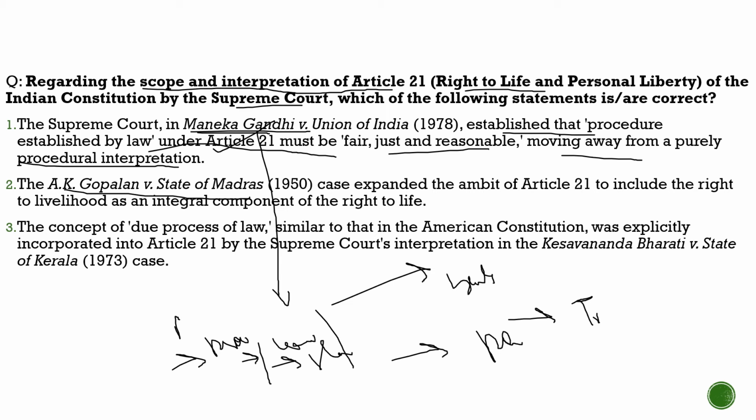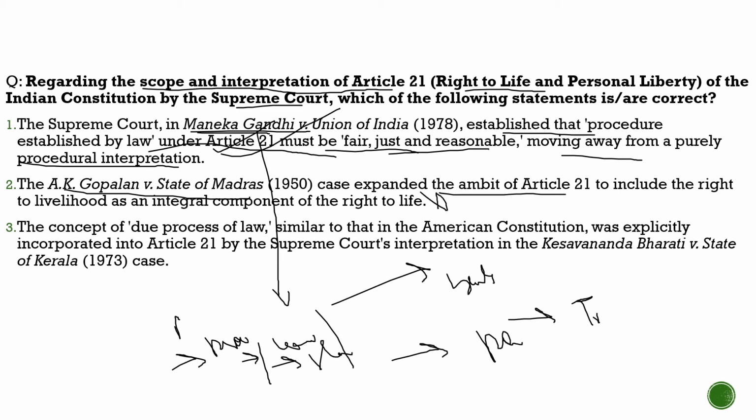Now we will understand this question in a better way. Here, first statement, as we discussed: the Supreme Court in Maneka Gandhi versus Union of India established that procedure established by law under Article 21 must be fair, just and reasonable. 100% correct. That is exactly what we discussed. Moving away from purely procedural interpretation. 100% correct. Second statement: AK Gopalan versus State of Madras case explained the ambit of Article 21 to include the right of livelihood as an integral component of the right to life.